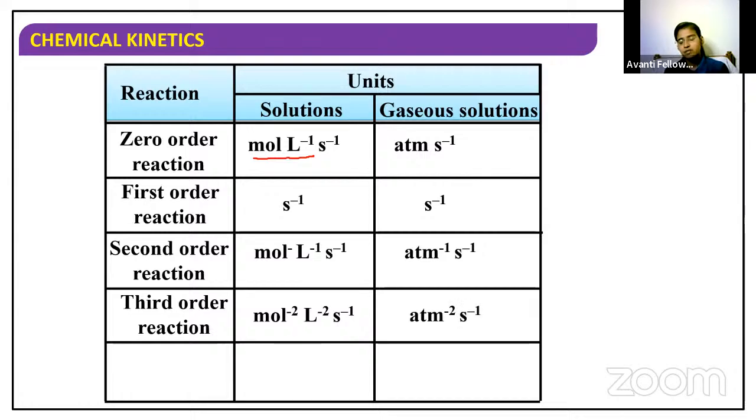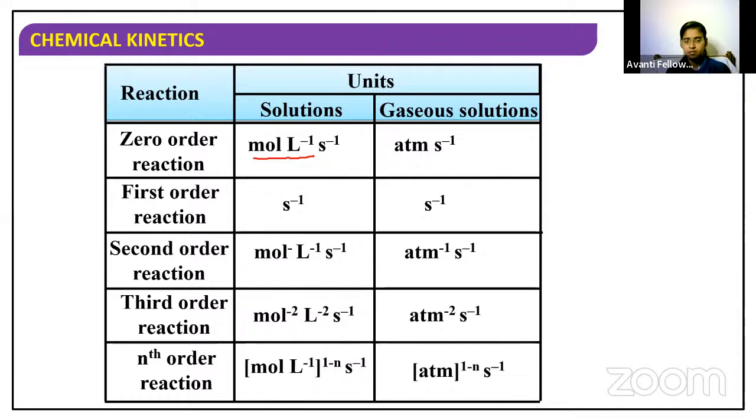And here atm power minus 2. Okay, for any nth order reaction, this is the formula we have to use to find out the unit. And in case of gaseous solution, instead of mole per liter, we have atm, atmospheric pressure per second. Got it? In place of mole per liter, we are putting atm, atmospheric pressure, for a gaseous system. That's all. The remaining things are the same.